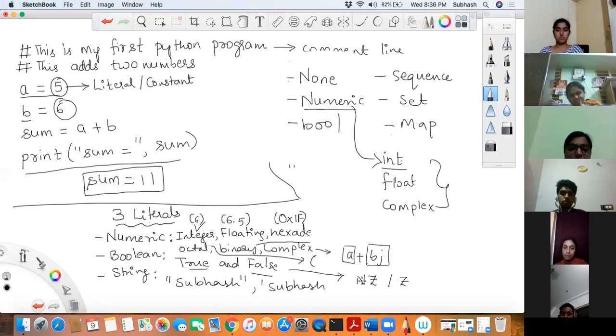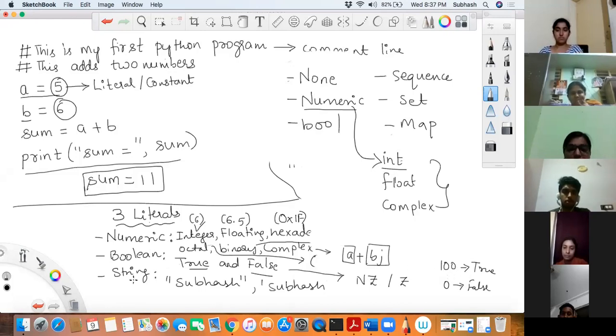I'll tell you in tomorrow's session. For now, just understand this. In Python, anything non-zero is considered as true, and anything that is zero is considered as false. Did you get that? It means if I write 100, that is considered as true, and if I write 0, that is considered as false. So these are the two Boolean literals that we have. Having said that, I'll make use of this tomorrow in detail.